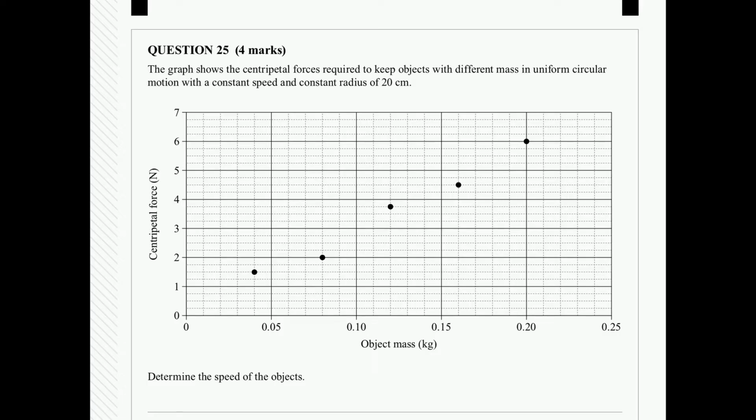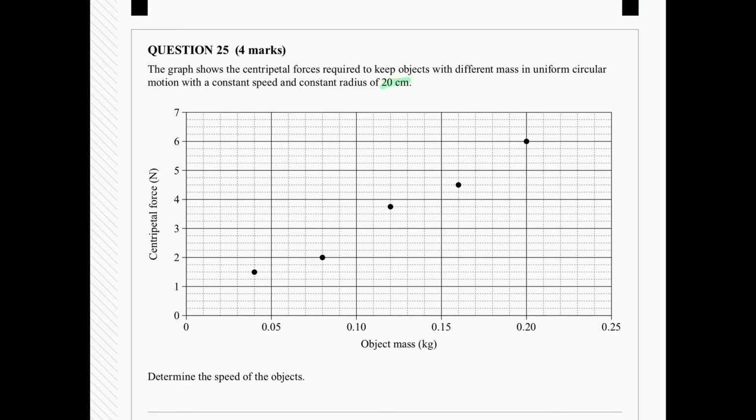All right, so question 25. The graph shows the centripetal forces required to keep objects with different masses in uniform circular motion with a constant speed and constant radius of 20 centimeters. So this question is fairly straightforward from the get-go. What we know is we have a constant radius of 20 centimeters.